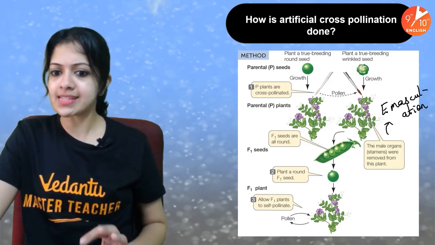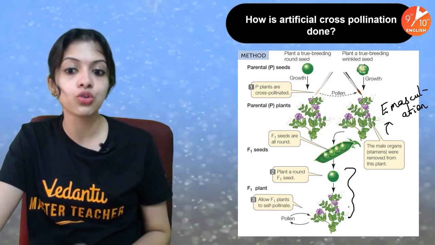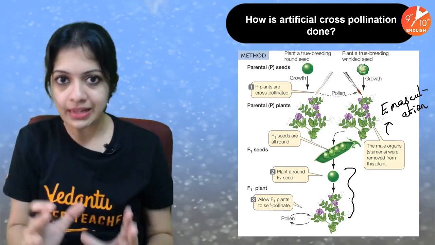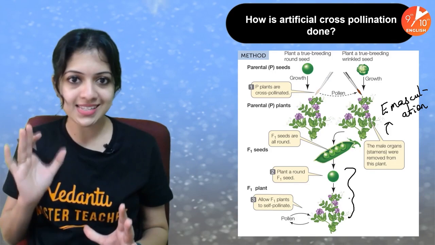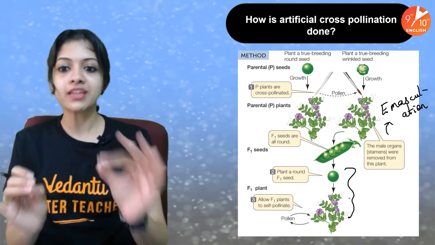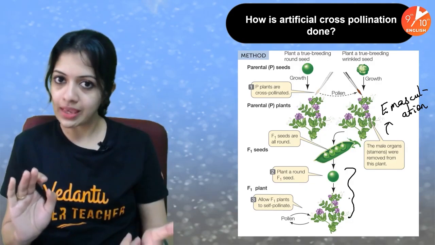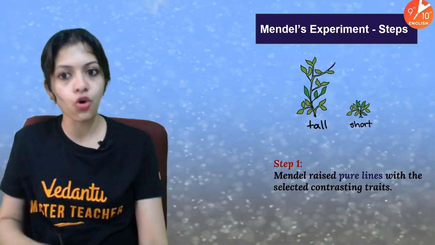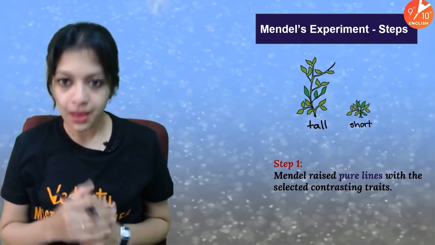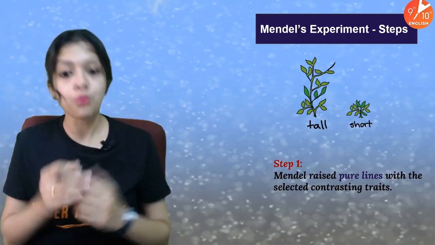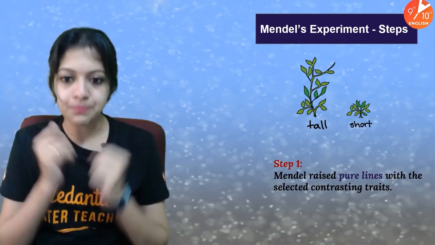Okay, this is just an example. Of course, a lot of other steps follow after that. These will be clear to you in the next 5 or 10 minutes. Okay, guys? So for the time being, just understand how artificial cross-pollination is done, and we are good to get started. So here we go. Let's look at it step by step. Mendel's experiment steps, or monohybrid experiment steps.